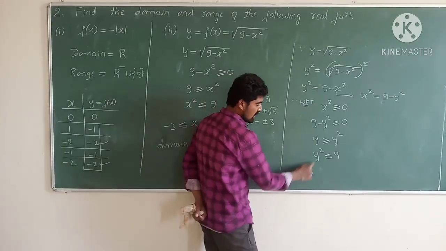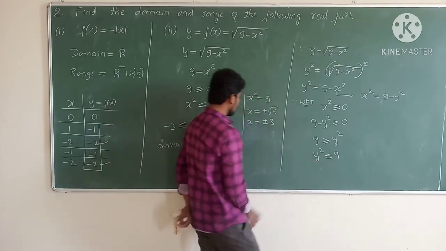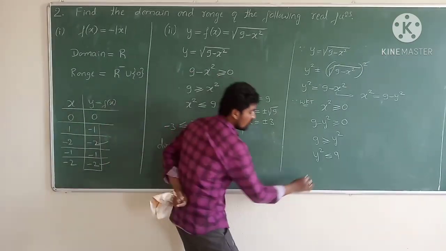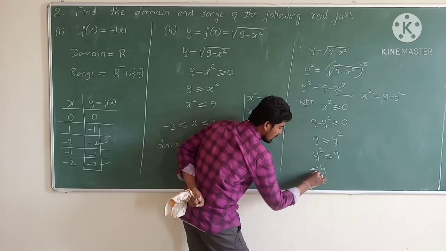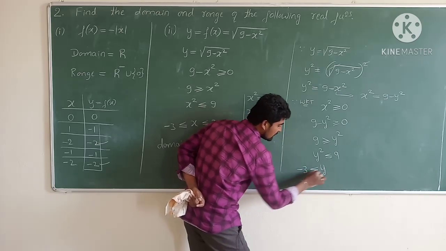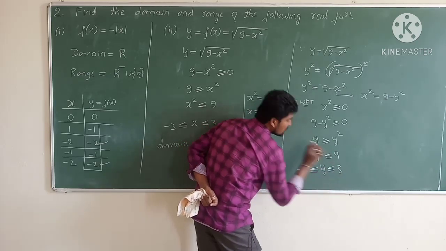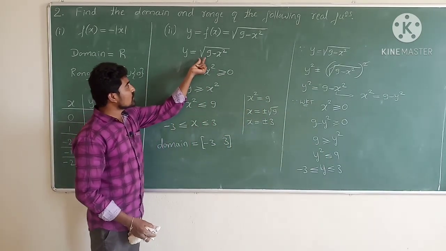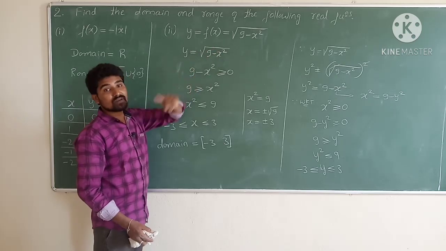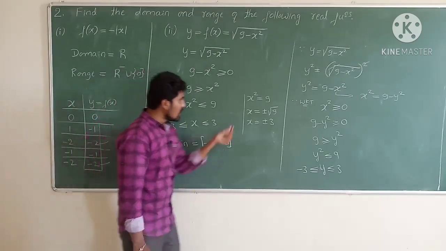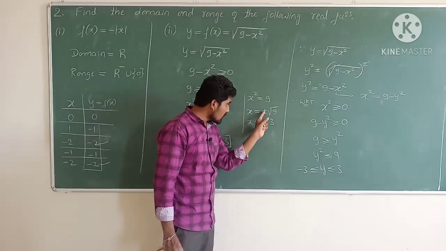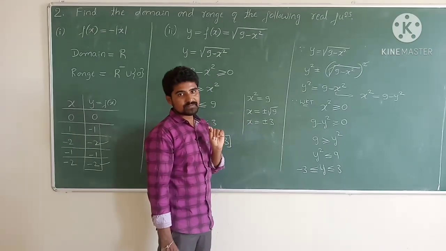It means again y square is less than or equal to 9 is similar to x square is less than or equal to 9. Therefore y should be greater than or equal to minus 3, less than or equal to plus 3. But what has he given for y? He has given the positive square root of 9 minus x square. If x square is equal to 9, what is the value of x? It becomes plus or minus the square root of 9.